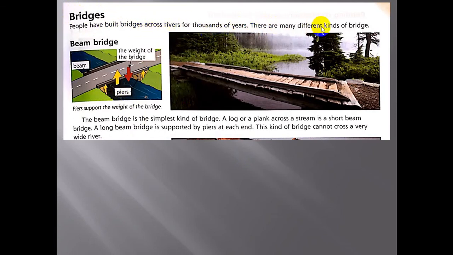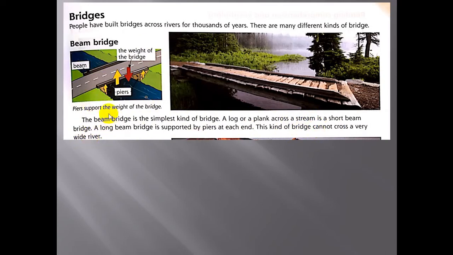There are many different kinds of bridge. The first kind we have beam bridge. Look at this picture. Beam. The weight of the bridge. Piers. Piers support the weight of the bridge. The beam bridge is the simplest kind of bridge. A log or a plank across a stream is a short beam bridge. A long beam bridge is supported by piers at each end. This kind of bridge cannot cross a very wide river.